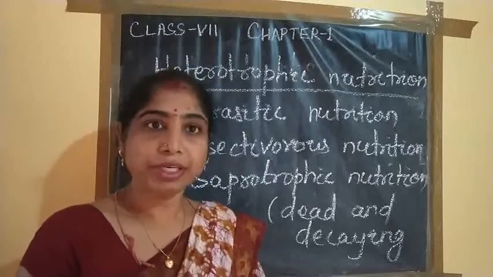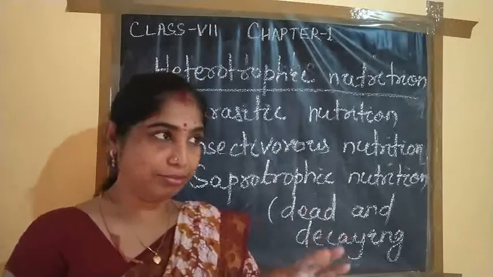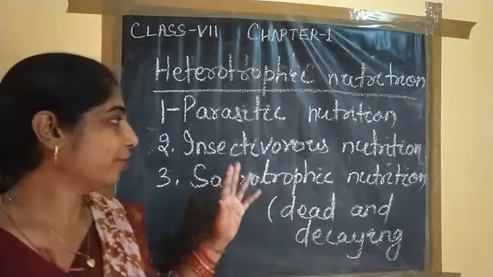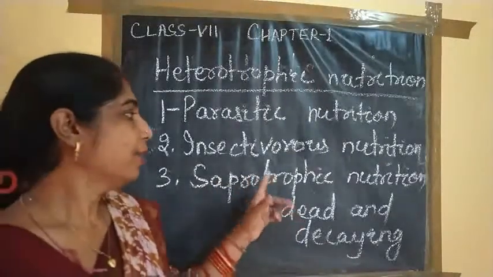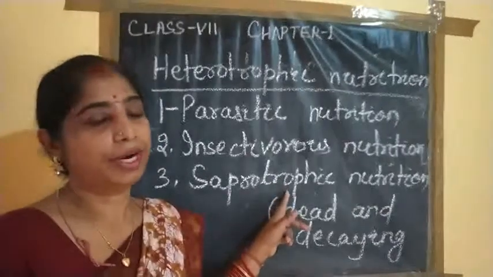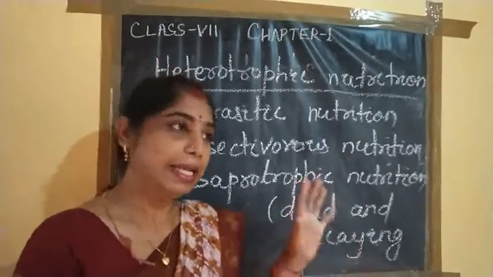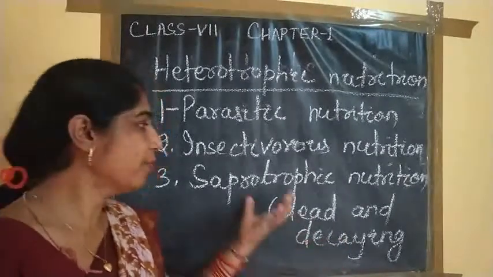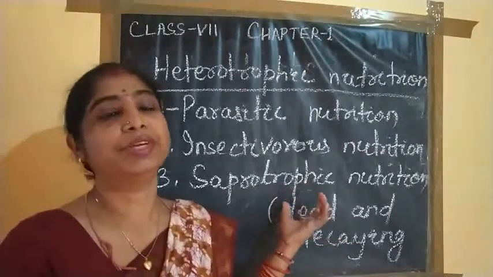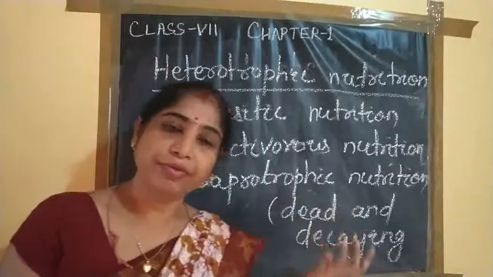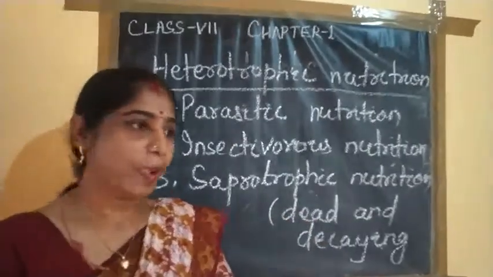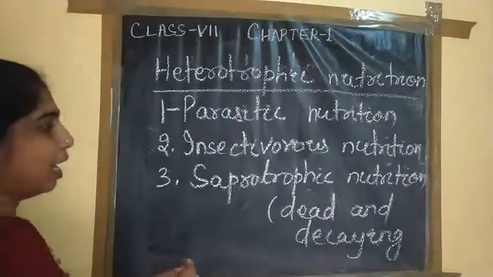Do not get confused about what is saprotrophic nutrition and what is a saprotroph. A saprotroph is the living organism which depends upon the dead and decaying matter, whereas saprotrophic nutrition is a mode of nutrition in which the living organism depends on the dead and decaying matter. Okay, so now an example of this.